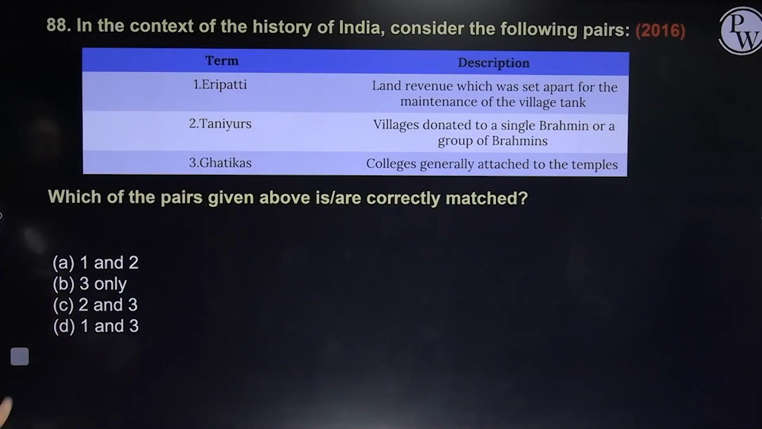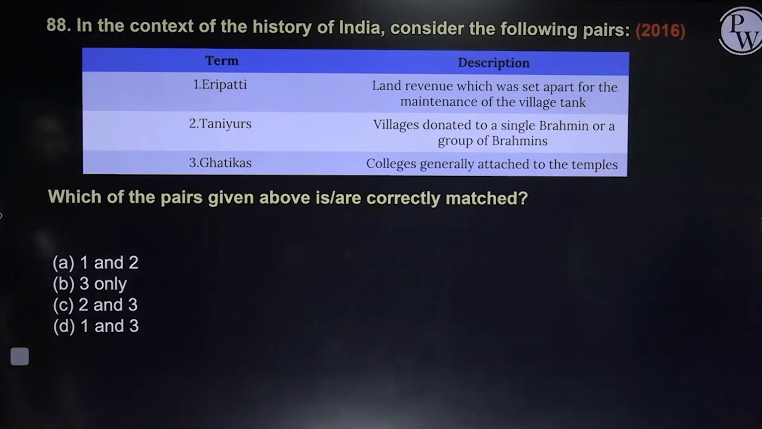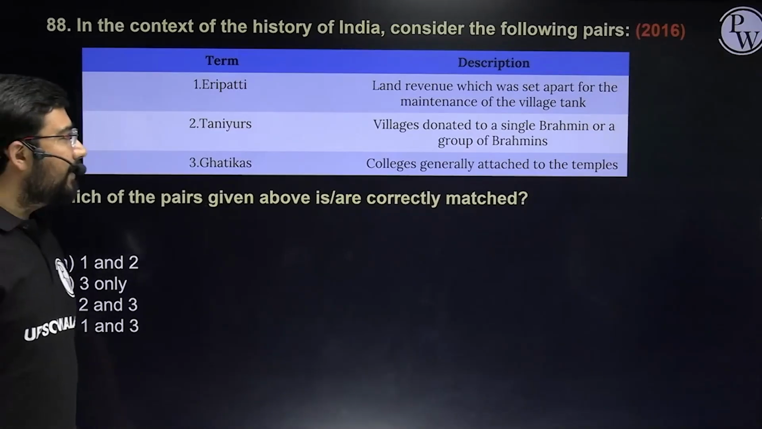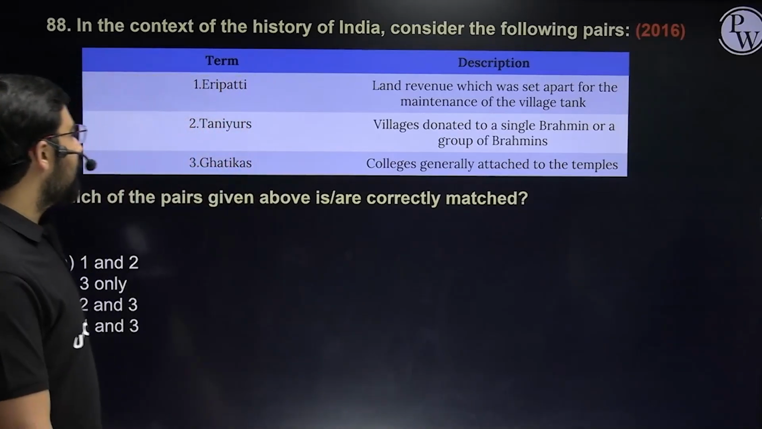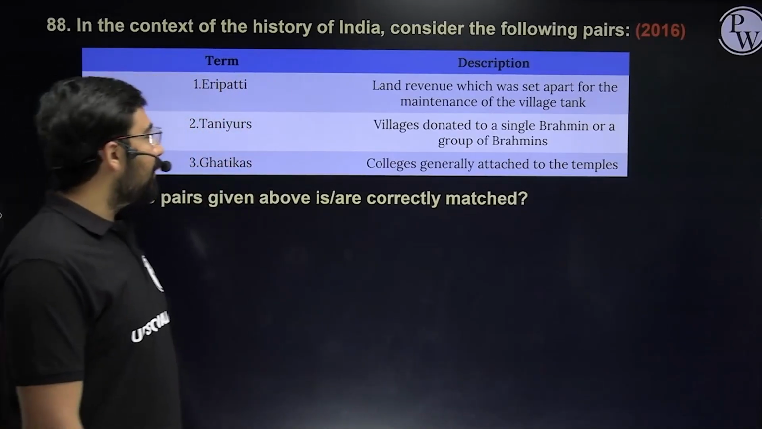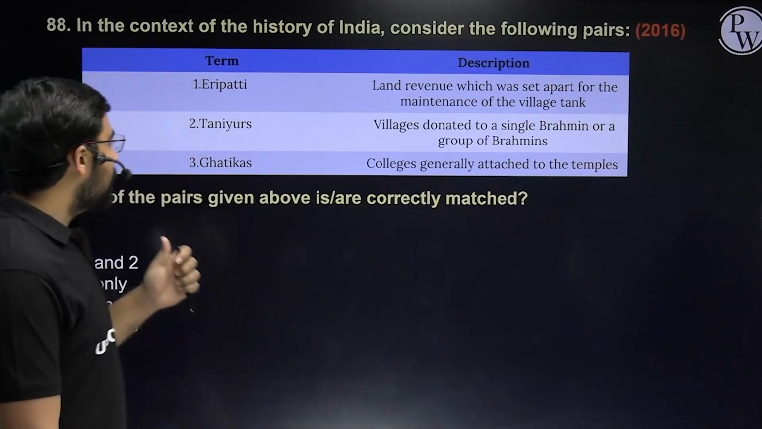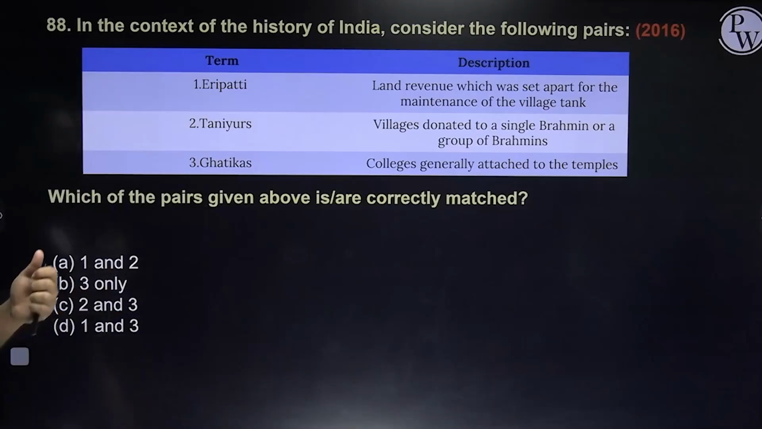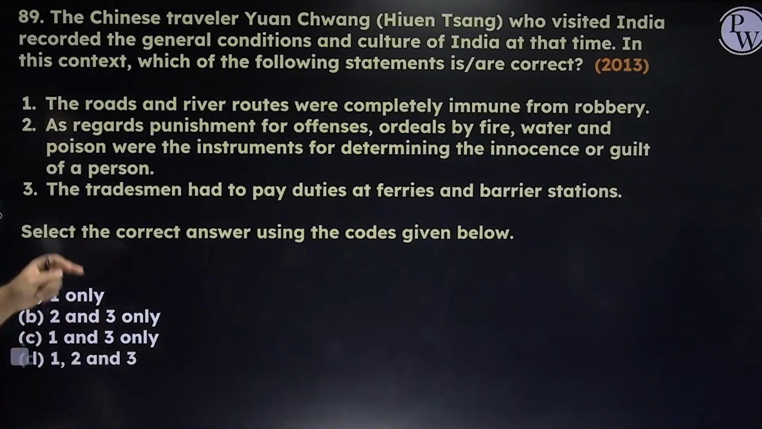Okay, next, Eripatti. Now this is from the region of the Cholas, South India. Eripatti, land revenue which was set apart for the maintenance of the village tank. Correct, because the word eri is linked to tank. Taniyur, village donated to a single Brahman. No, Taniyurs in fact were the villages which were given more autonomy, so the second is incorrect. Third, Ghatikas, colleges attached to temples, 100% correct. First and third are correct, second is incorrect. So please remember these keywords.